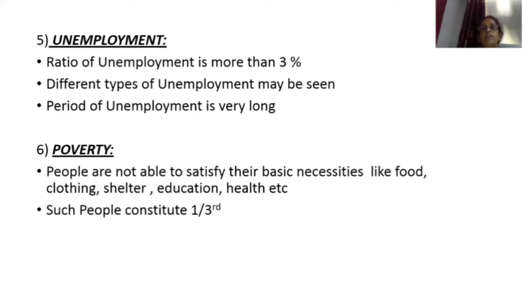And this period of unemployment is very long. So what is the fifth important feature of a developing economy? Unemployment. How many percentage of people are unemployed? 3%. But which are the different types of unemployment seen in developing economy? Seasonal, then disguised unemployment, and industrial unemployment. And the period of unemployment is very long.